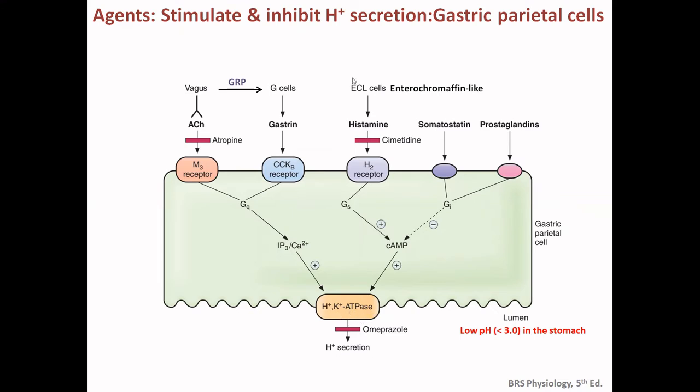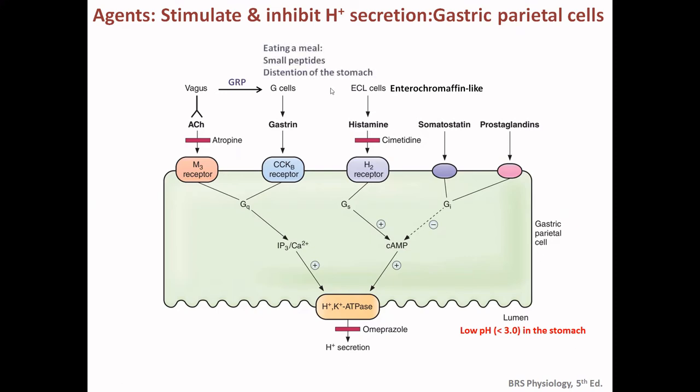So histamine actually potentiates the function of the gastrin. So this is a paracrine. And the other inhibitory functions are the somatostatin and the prostaglandins. Through the Gi, they inhibit the cAMP signaling. And the low pH of the stomach also inhibits the H plus secretion.